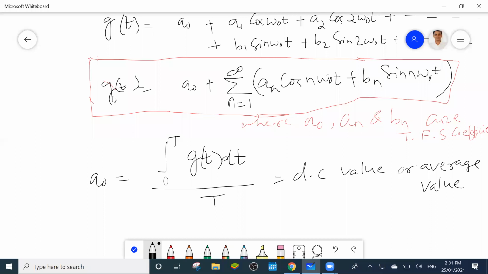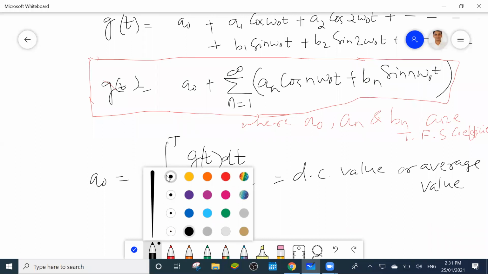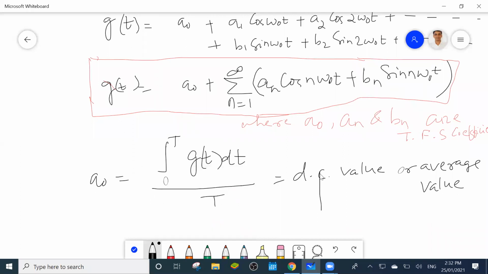First you write, integrating both sides with respect to t from 0 to T: the integral of g(t) dt, and also the integral of a0 dt, and the integrals of the other terms. When multiplying the integral from 0 to T of cos n omega0 t dt, that value is equal to 0. This is the formula that you know. That's why I got this.